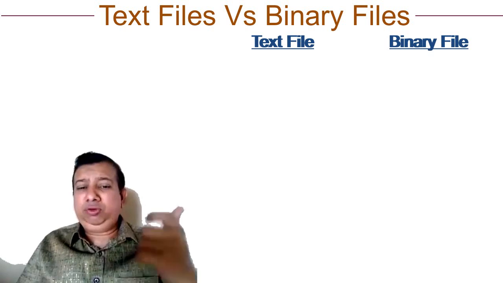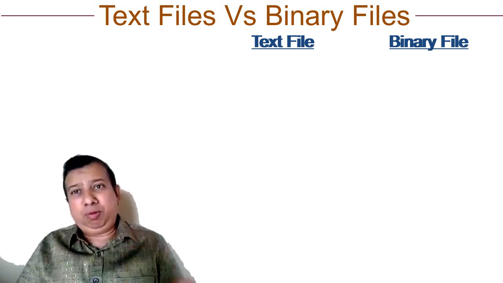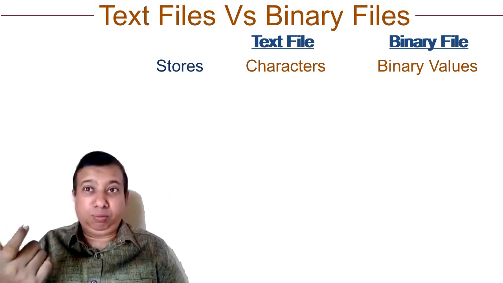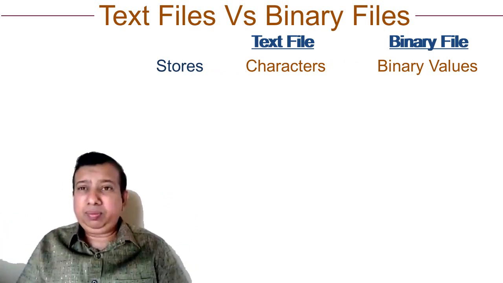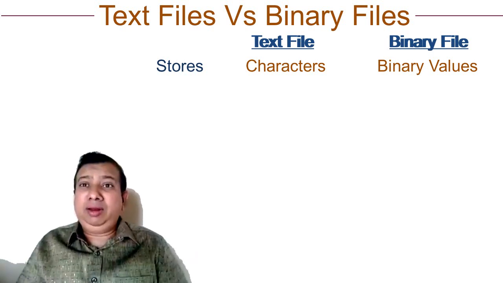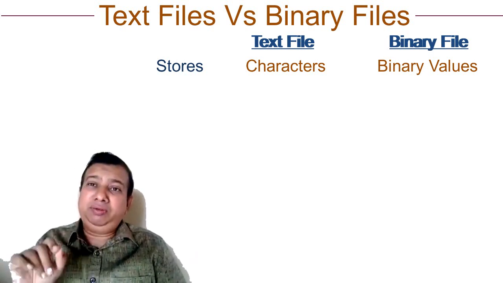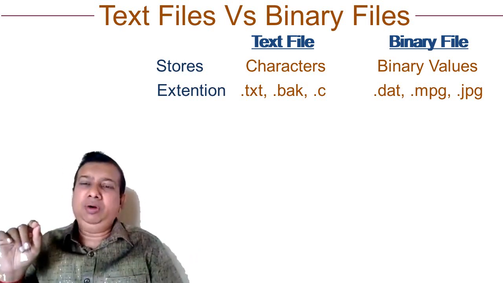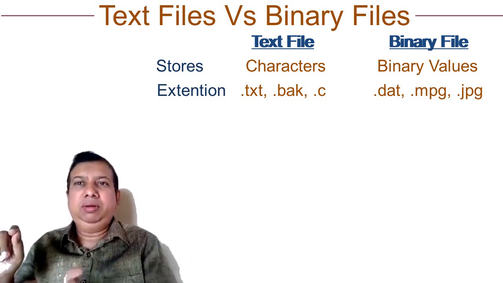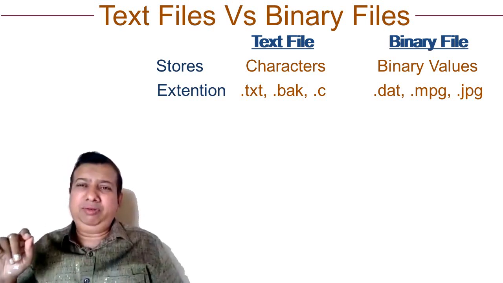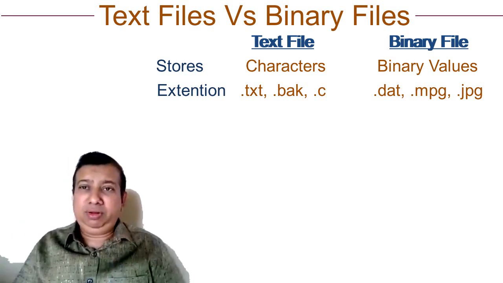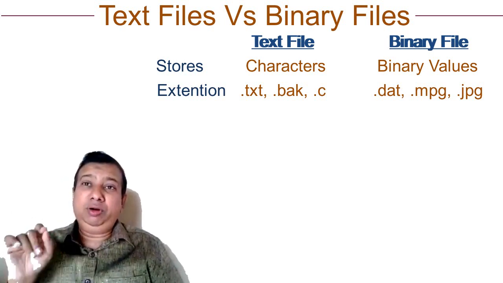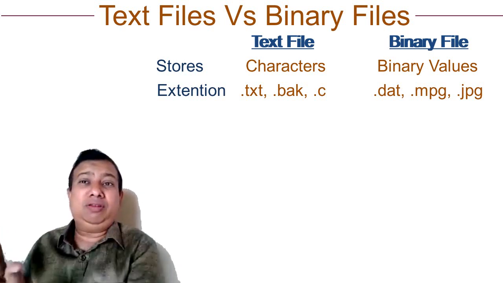Text file, it stores data in the form of characters. Binary file, it stores data in the form of binary values. In case of text file, the file extensions will be generally .txt or some other formats like .c, .bak, backup files. These are stored in the form of text. In case of binary files, file extensions will be .mpg, .dat, .jpg, all these are binary files.